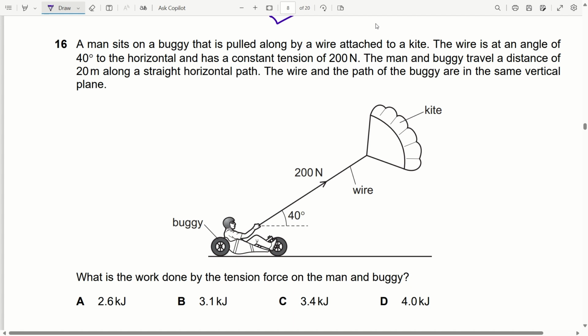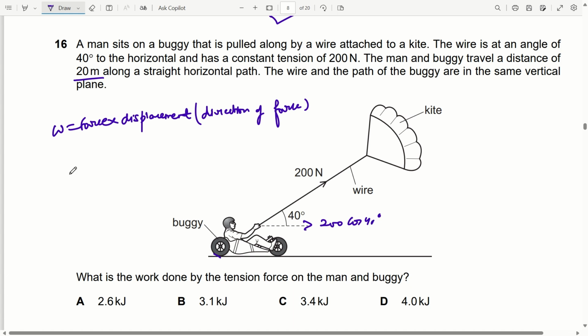So we know that work done is given as force into displacement in the direction of force. Now the distance covered is given as 20 meter, and the force acting here will be 200 into cos of 40 degree. So work done will be 200 cos 40 degree multiplied by 20, so it will come out to be 3.1 kilojoule. Option B is the correct.